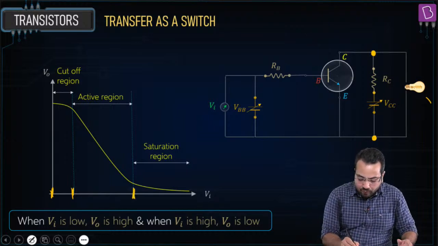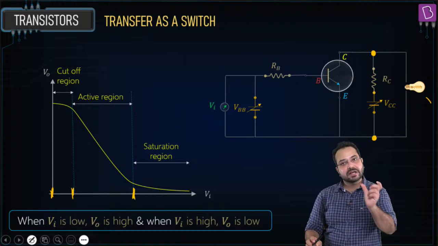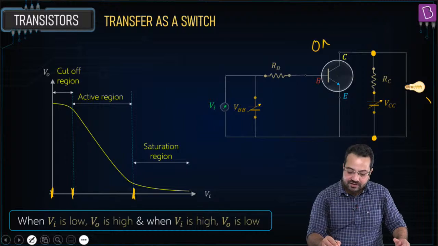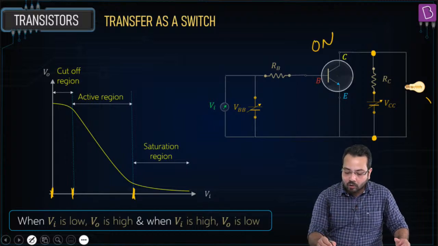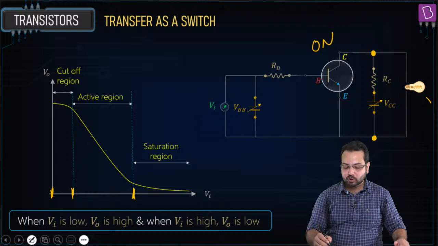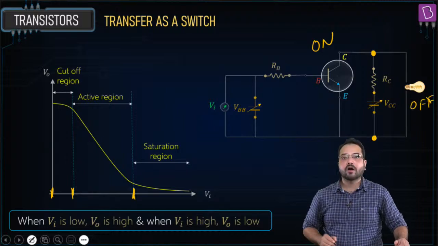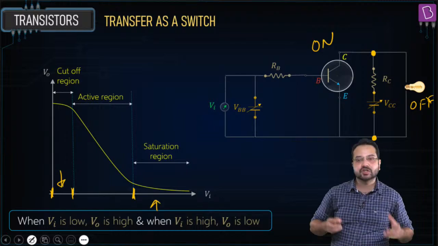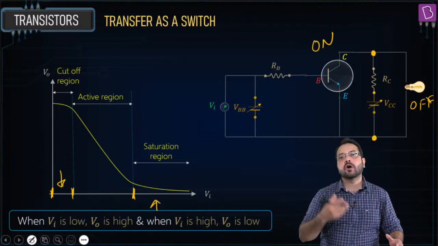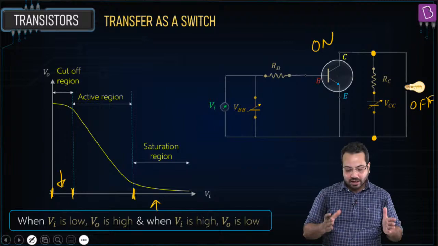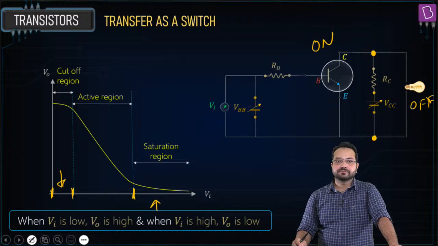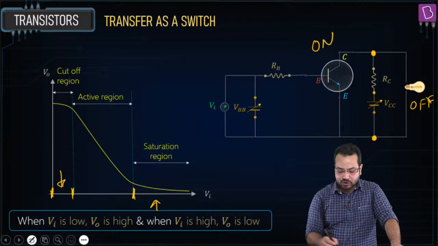Now if we take a voltage which is greater than this value, if the input voltage is high, then collector current is going to be high, so this transistor is going to be on, but the output voltage is going to be very close to 0, so the bulb is going to become off. So just by switching the voltage between this region and this region, we can switch on or off the transistor. Okay, that is how we can use it as a switch. Is that correct? Any problem over here? Okay, so this is the way we use it as a switch.